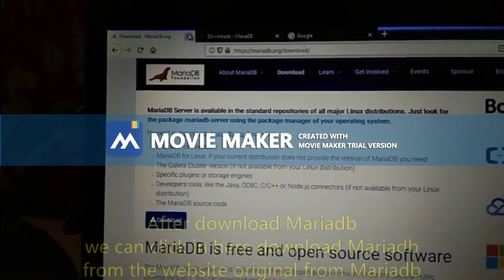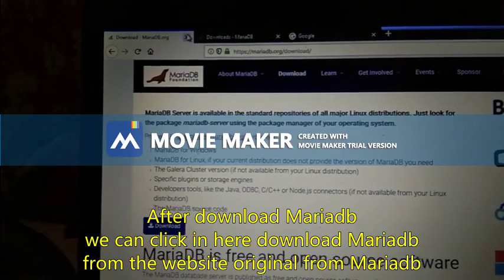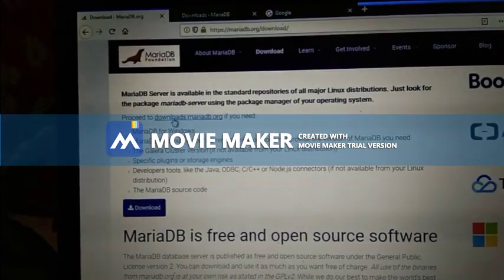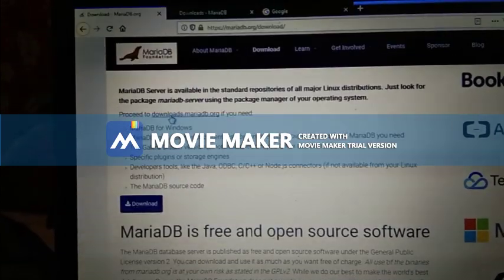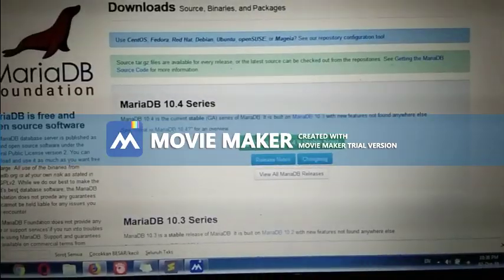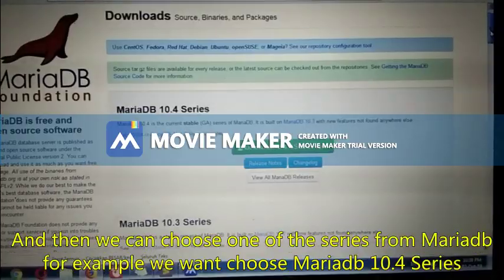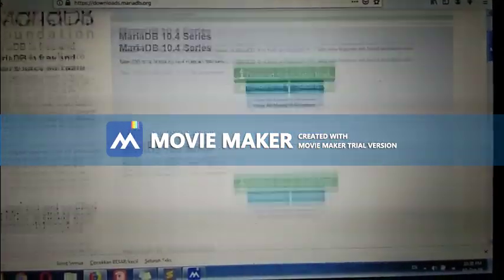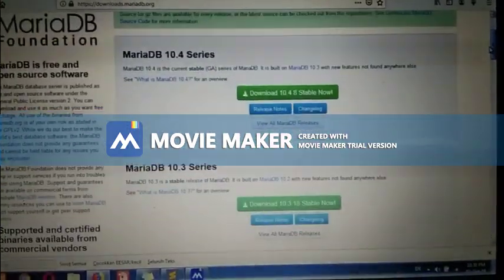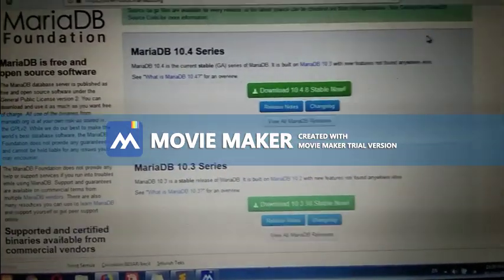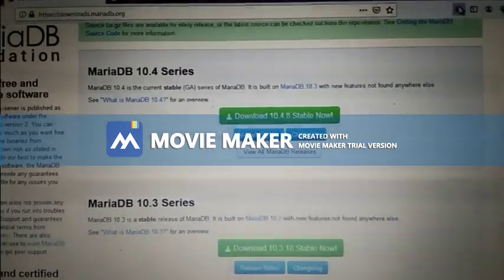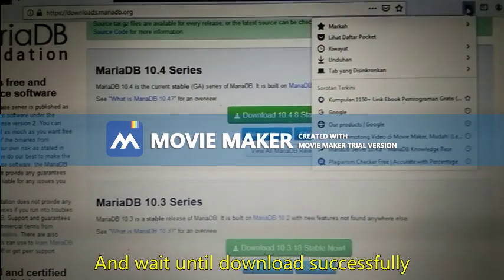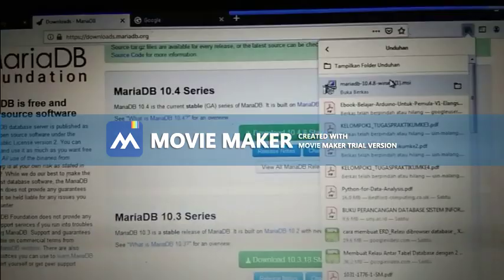After we download Mariadb, we can click in here download Mariadb from website to original Mariadb. And then we can choose one of the series from Mariadb. For example, we want to choose Mariadb 10.4 series. Click download in here and wait until download successful.